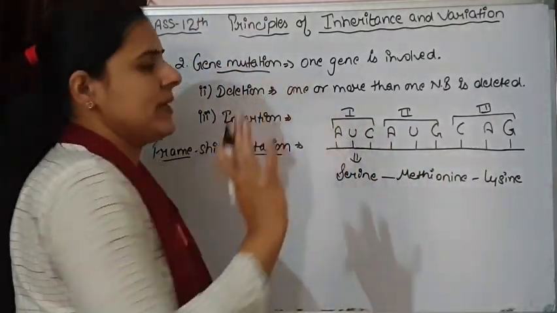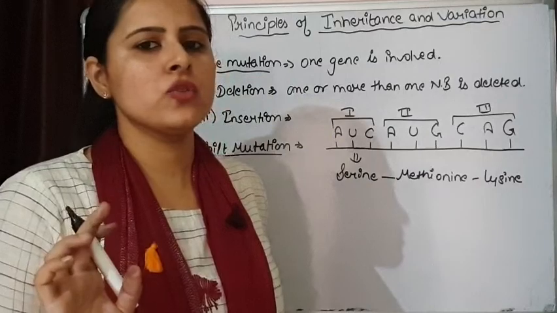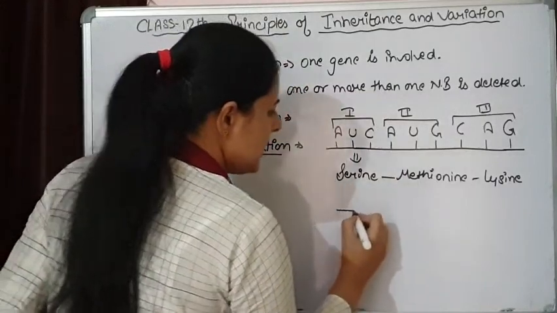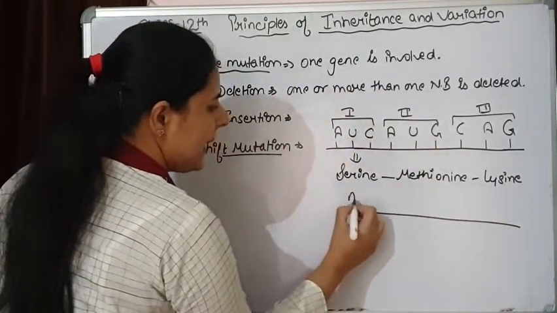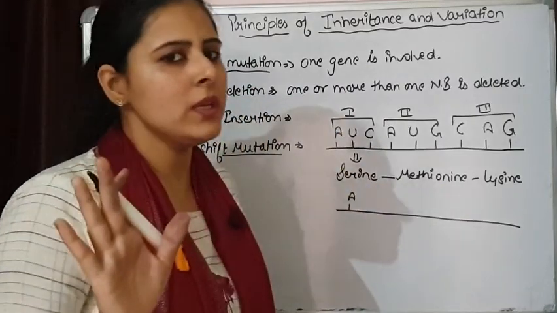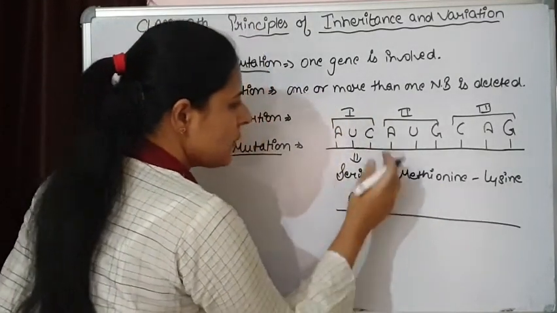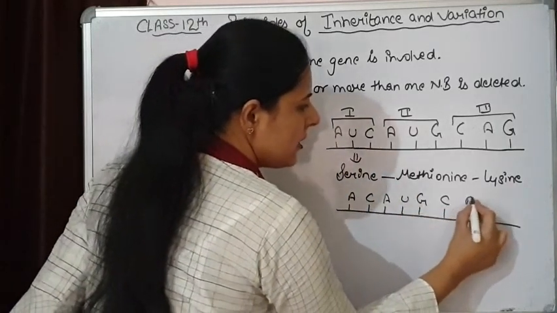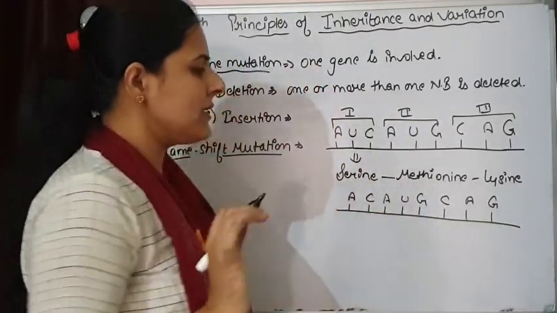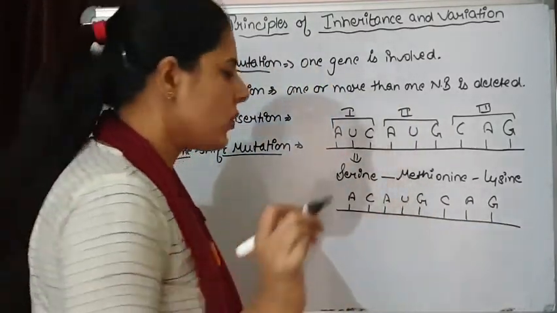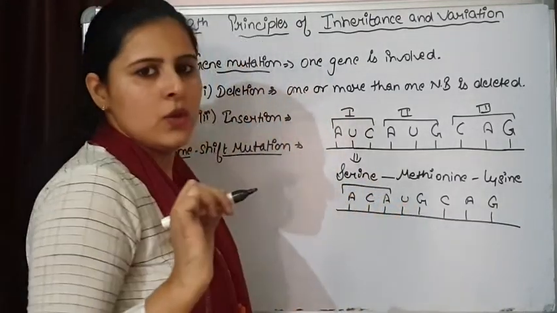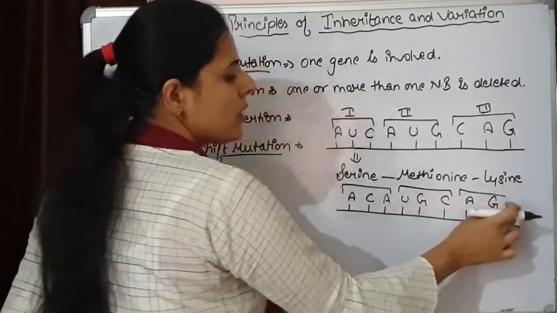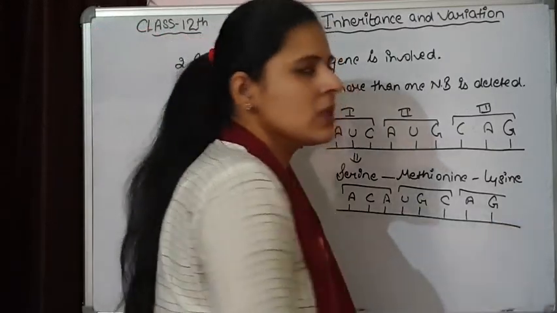If deletion of one nitrogenous base takes place, suppose now the situation is A is there, but from here U has been removed. Now C is going to come here. A, U, G, C, A, G. Now let's see what difference is going to come in the codon. Now this will be the first codon, this will be the second codon, and here one more nitrogenous base is required to complete this codon.